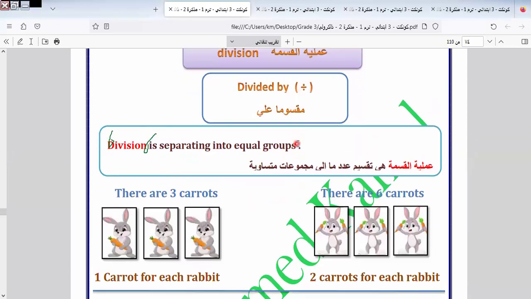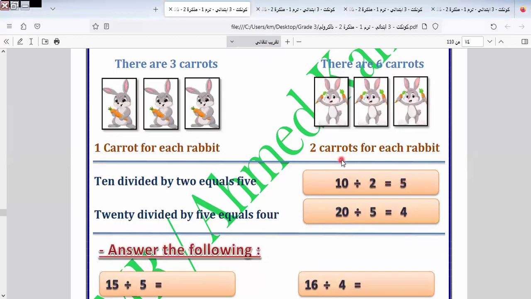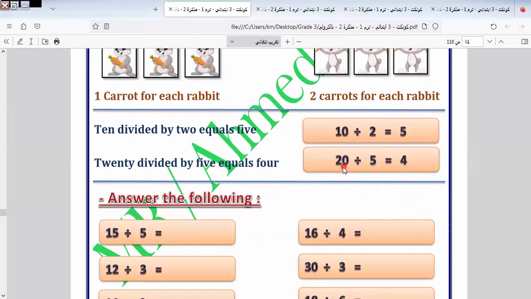Here we have divided, which means dividing a number. Like plus and minus are opposites, divided is the opposite of multiplying. When we say 5 times 2 equals 10, when you say 10 divided by 2 or 10 divided by 5, it will be 2. 20 divided by 4 or 20 divided by 5, it will be what? It will be 4. If we say 20 divided by 4, it will be 5.